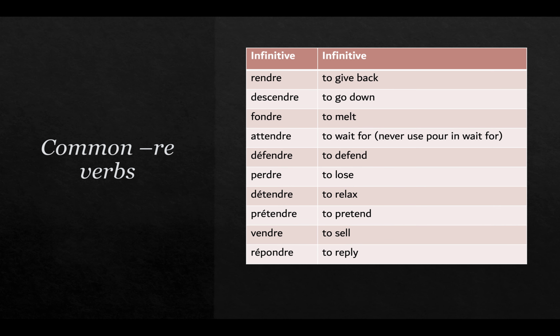Some common RE verbs: rendre, to give back; descendre, to go down; fondre, to melt; attendre, to wait for. Never use pour when you're saying you wait for someone. An English tendency is j'attends pour le train. That is never correct. J'attends le train. So imagine attendre meaning to wait for. All of that is in that word.